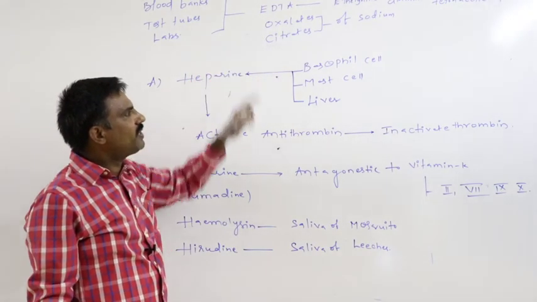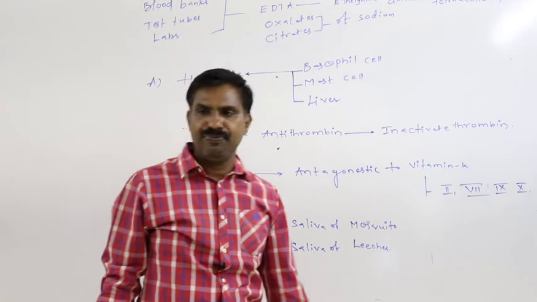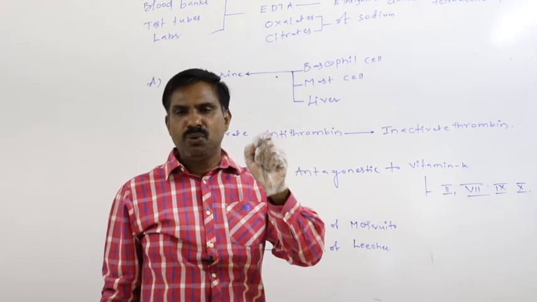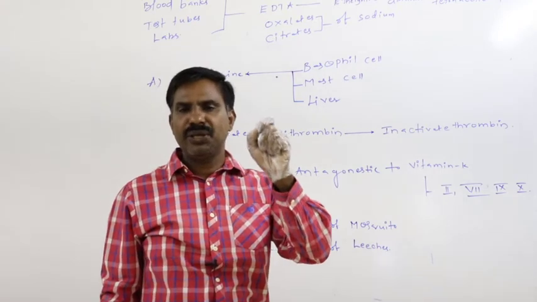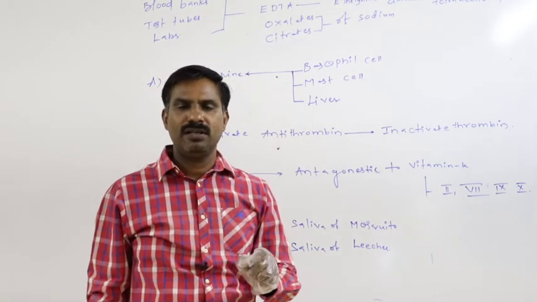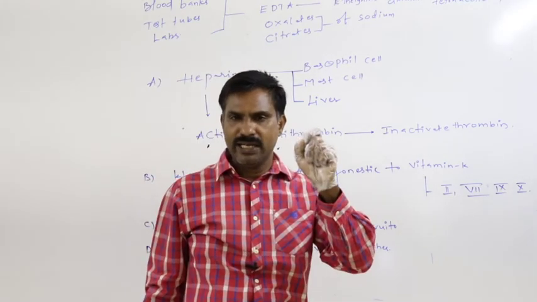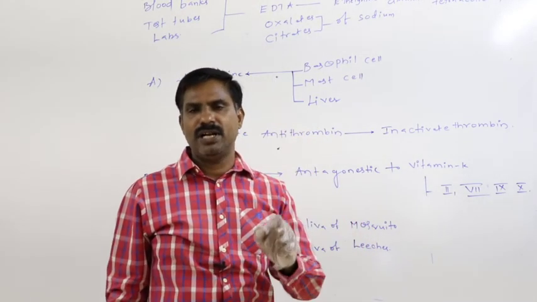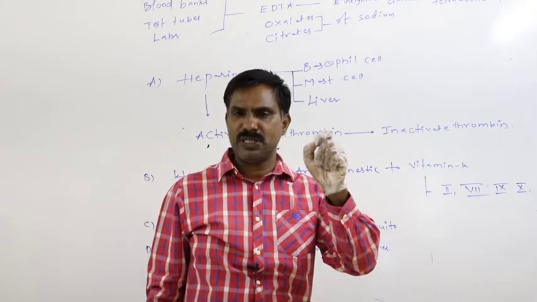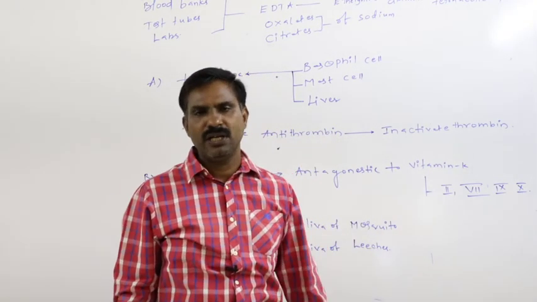Oxalates of sodium, citrates of sodium. Principally used in blood banks for the storing of the blood, and used in test tubes while analyzing the blood, and also used in laboratory conditions for various purposes to prevent the blood clotting.